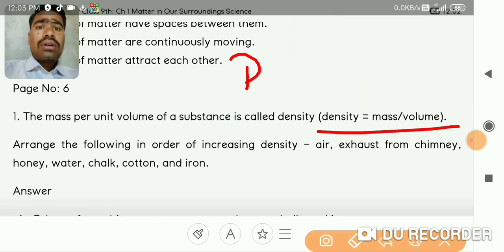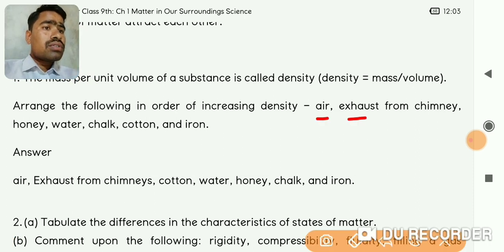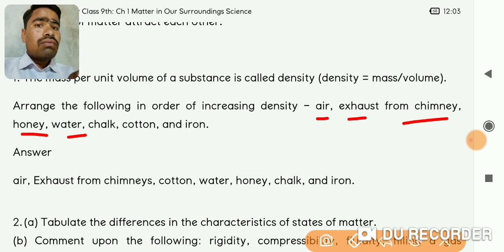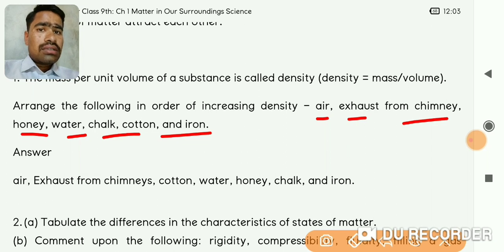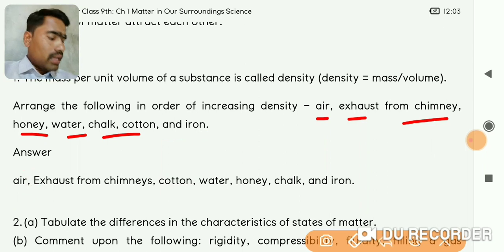Okay, so arrange the following things in order of increasing density. Increasing density means from small to more. The things which have less density will come first, and the things with higher density will come later. The list of things is given here: air, exhaust from the chimney, honey, water, chalk, cotton. In increasing order of density, the lowest density is of air. Air has the lowest density out of these things.